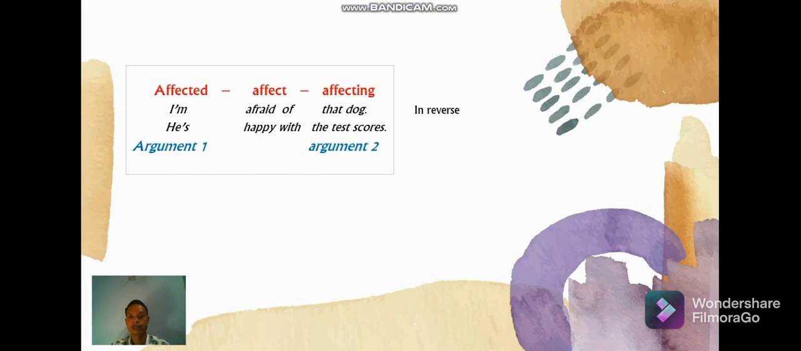The next structure is affected, affecting, or the reverse version of the structure before. For example, I'm afraid of that dog. In this sentence, the dog makes the subject I feel afraid. The next sentence, he is happy with the test scores. In this context, the test scores make the subject he feel happy.